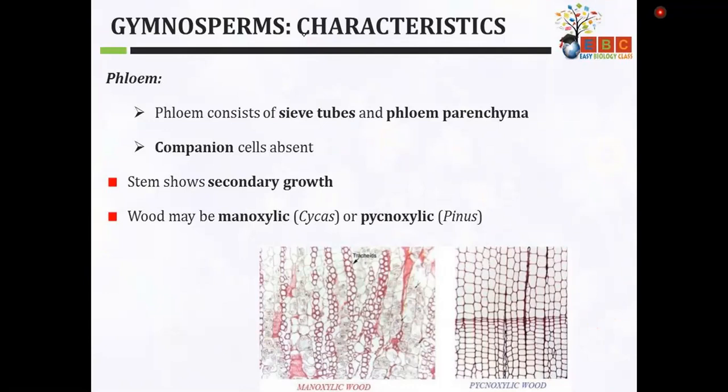Ma'am, can you say what is monoxylic and pycnoxylic? You can say that monoxylic and pycnoxylic is the classification of wood depending on the presence of xylem material.